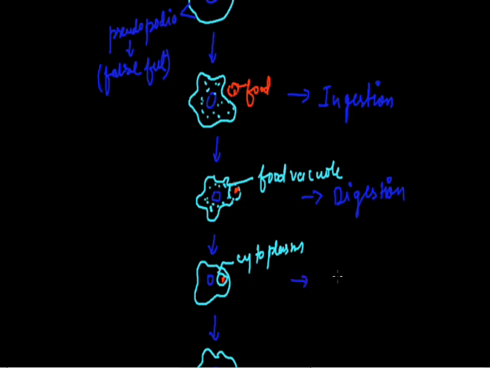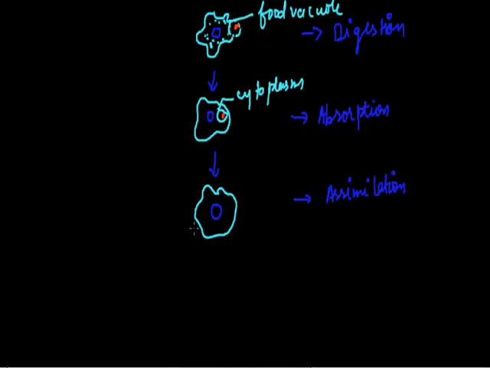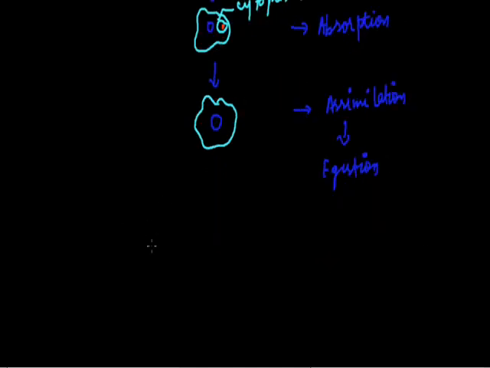The third step is called absorption, in which digested food is absorbed. The next step is called assimilation, and the last step is called egestion, in which undigested food is expelled out through the amoeba's body. So this is all about digestion in unicellular organisms, and here we have taken the example of amoeba.